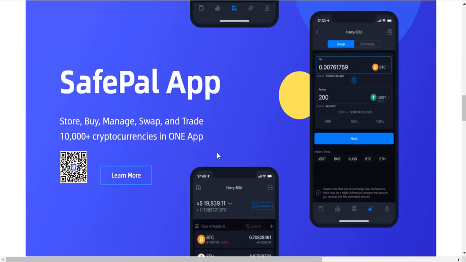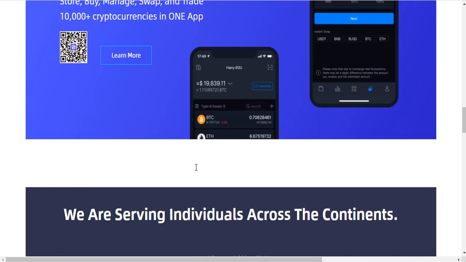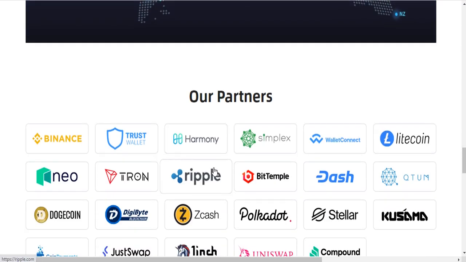And in the SafePal app, you can store 10,000 plus cryptos. Store, buy, manage, swap, and trade 10,000 plus cryptocurrencies in one app. You can download this app, and these are the partners of the SafePal.